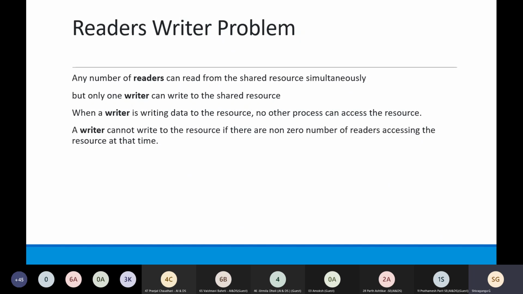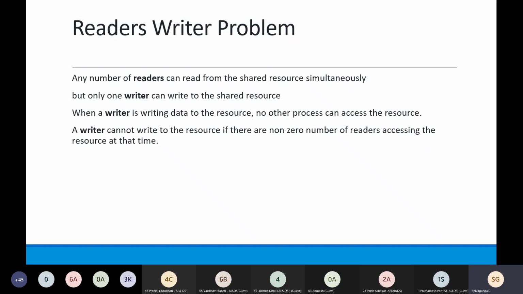Let us assume there is a shared memory between the different processes taking part in the synchronization. So all n processes can, at the same time, read the data from that shared memory.